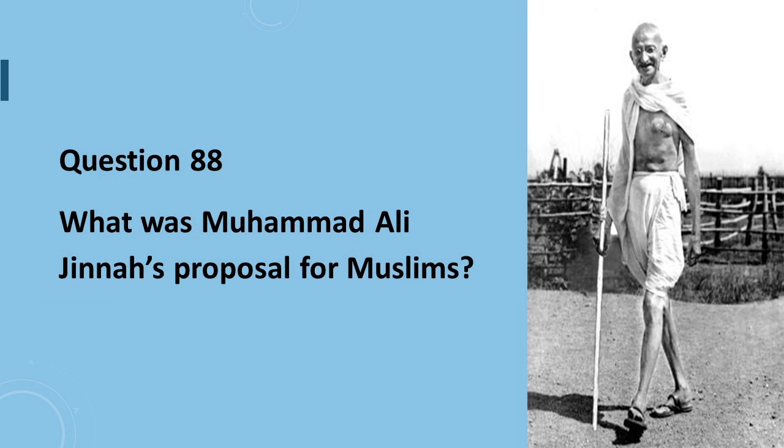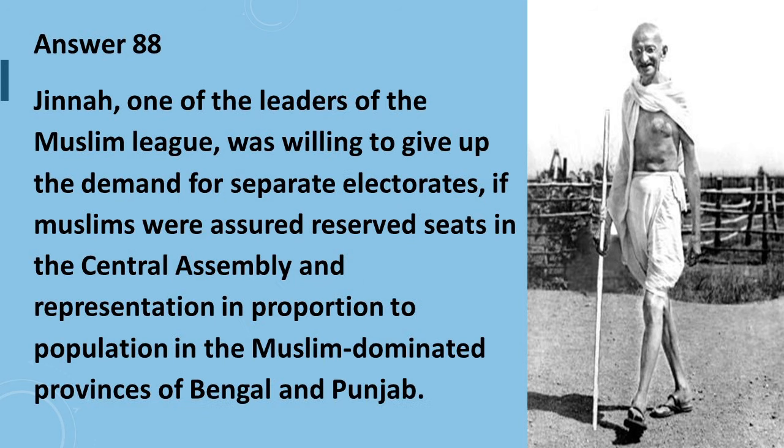Question 88 is, what was Muhammad Ali Jinnah's proposal for Muslims? Answer to question number 88 is, Jinnah, one of the leaders of Muslim League, was willing to give up the demand for separate electorates if Muslims were assured reserved seats in the Central Assembly and representation in proportion to population in the Muslim-dominated provinces of Bengal and Punjab.